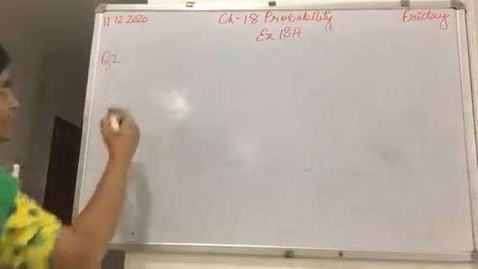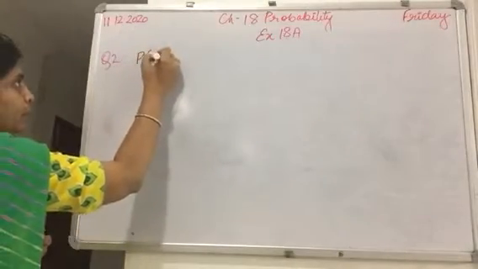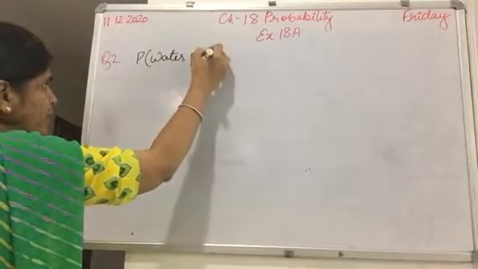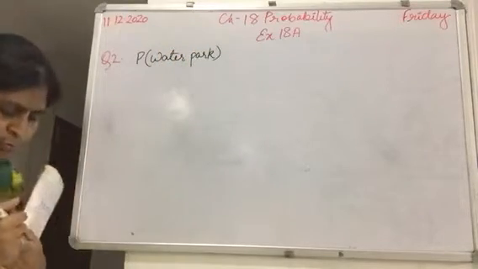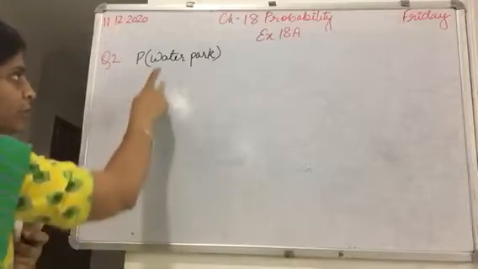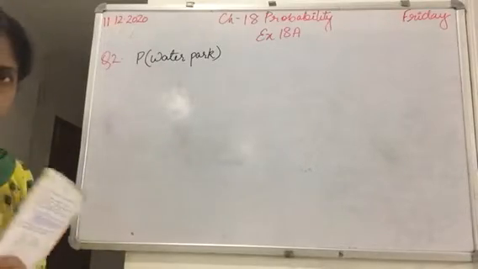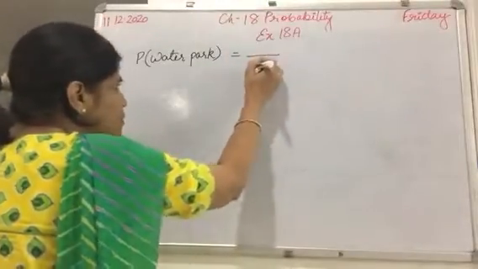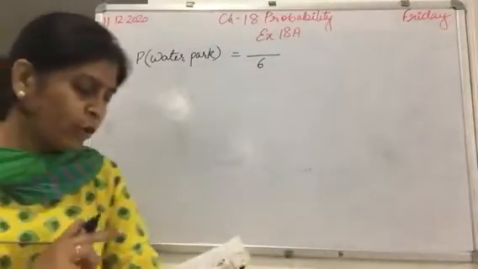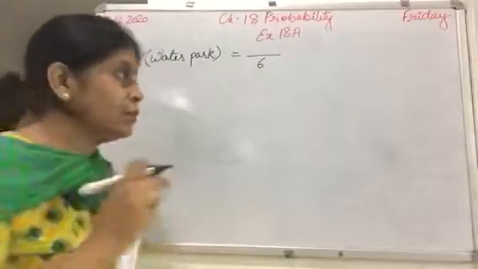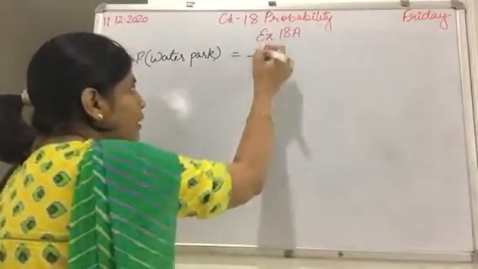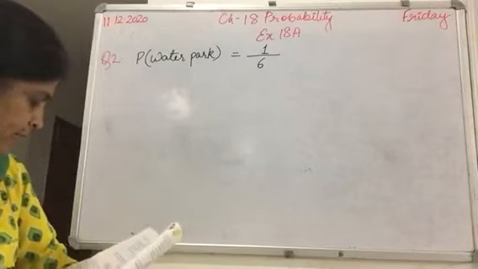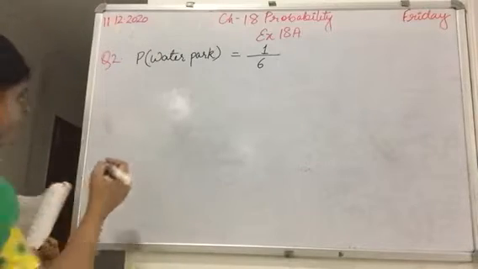First is the probability of water park. Whatever is written in the bracket, you have to find the probability for it. There are a total of 6 slips, out of which water park is chosen only once. So the probability will be 1 out of 6. Clear? Next is the probability of cricket match.